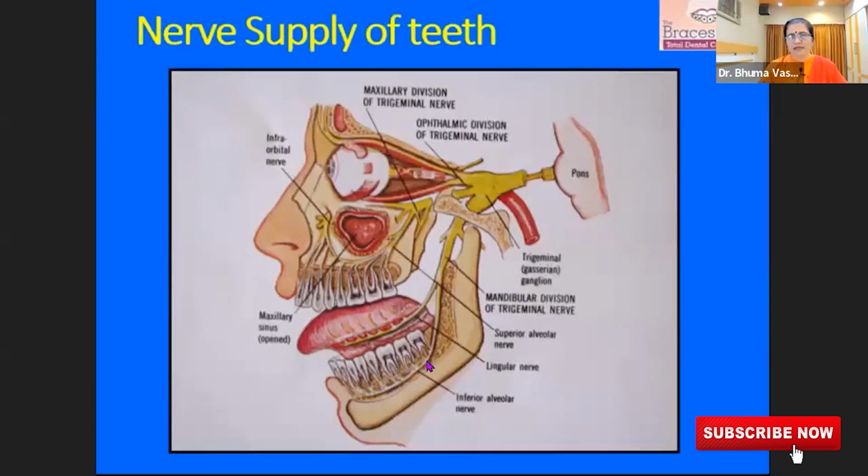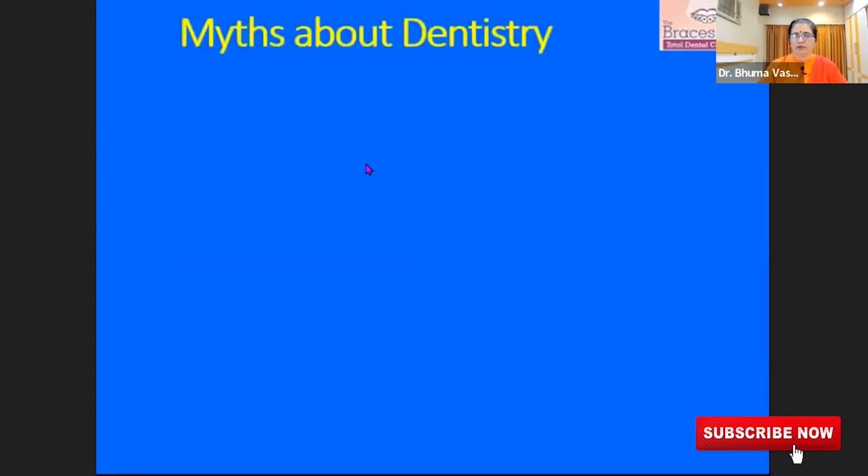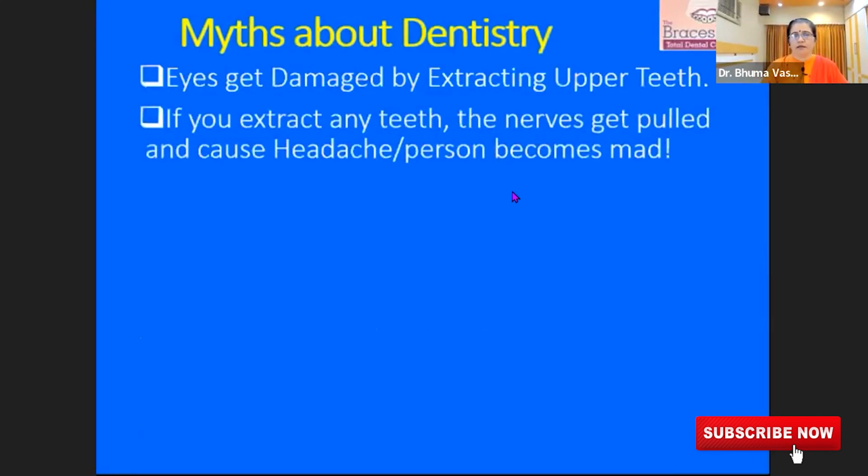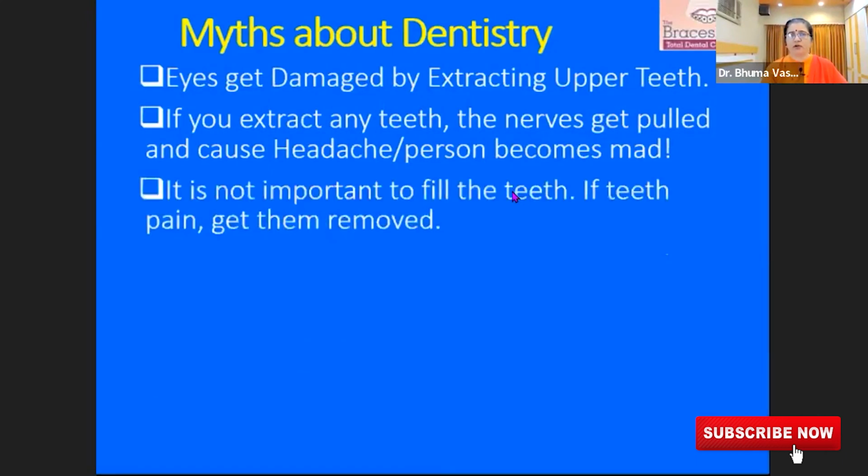So if you are extracting a tooth here or here, it cannot affect your eyesight. So that takes me to the myths about dentistry, that the eyes get damaged by extracting upper teeth. That's a myth. It cannot happen. Another myth is that if the extraction of the teeth is performed, then the nerves get pulled and people get headaches and go mad. Those are all wrong beliefs, wrong myths.